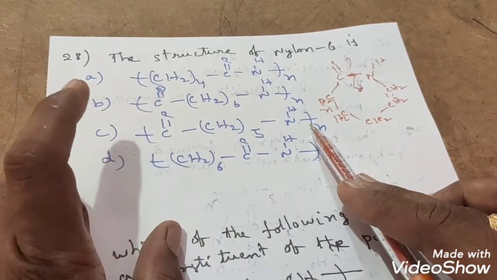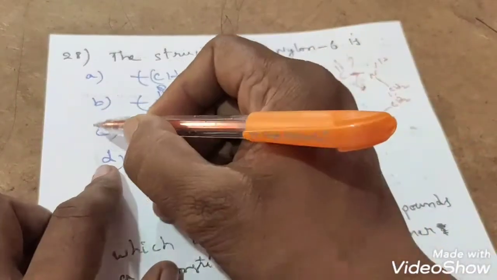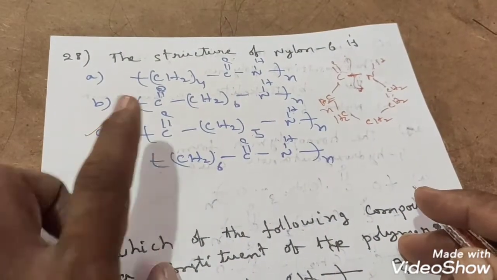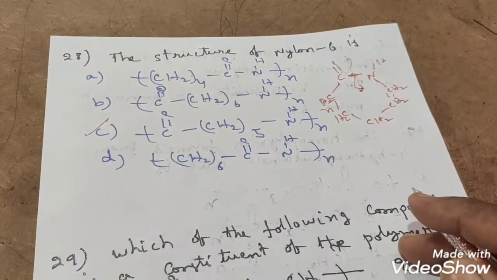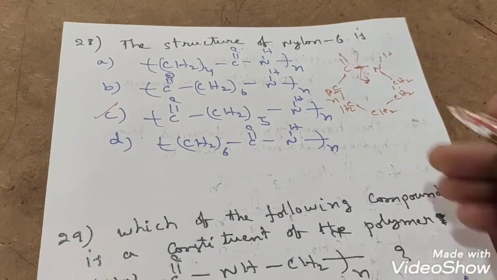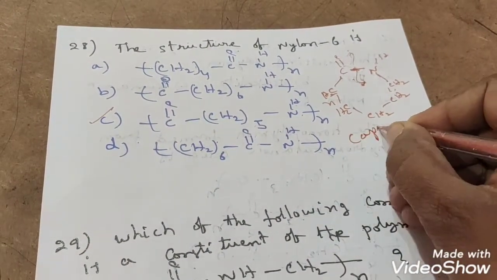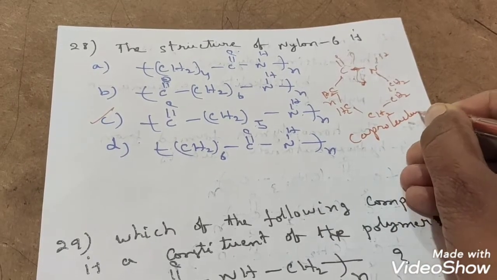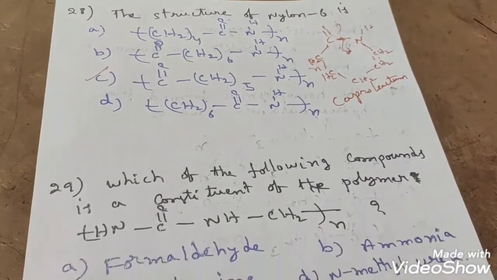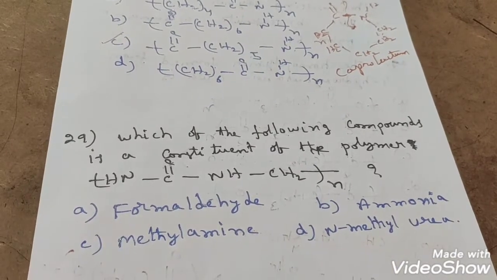Okay students? So this is the 28th question. The answer is what? C. Because this nylon 6 came from caprolactam. This is the caprolactam structure. This explanation I have already given to you in the video. Once again you can observe, students.